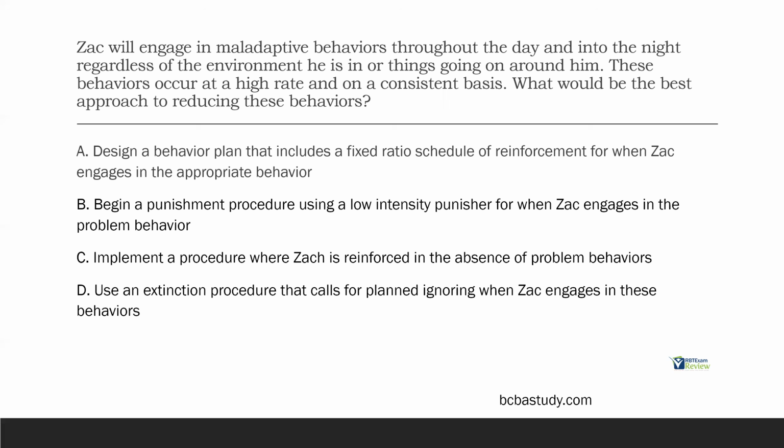We never start with a low punisher and move up, right? We always start at the most. So B is wrong, okay? It's not better than A. C, implement a procedure where Zach is reinforced in the absence of problem behaviors.